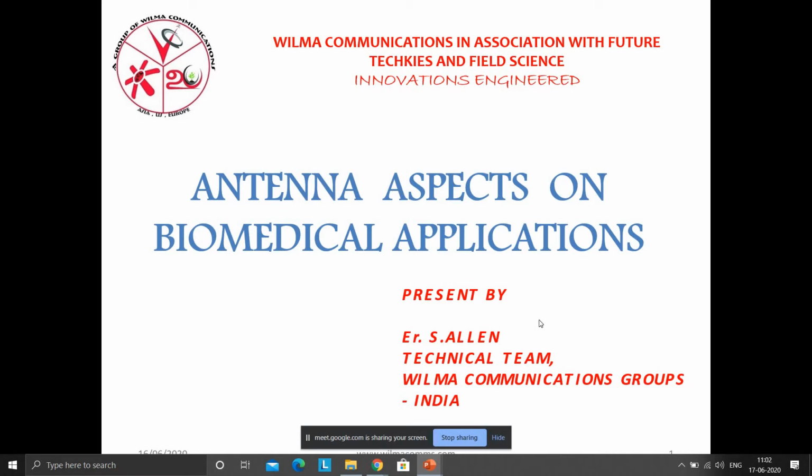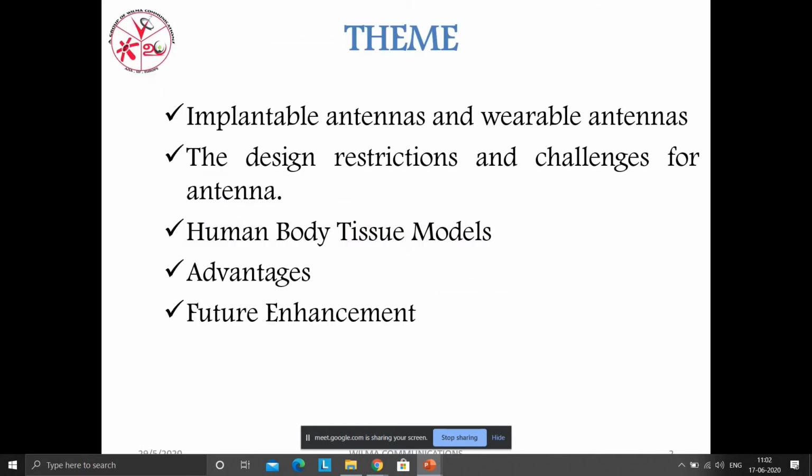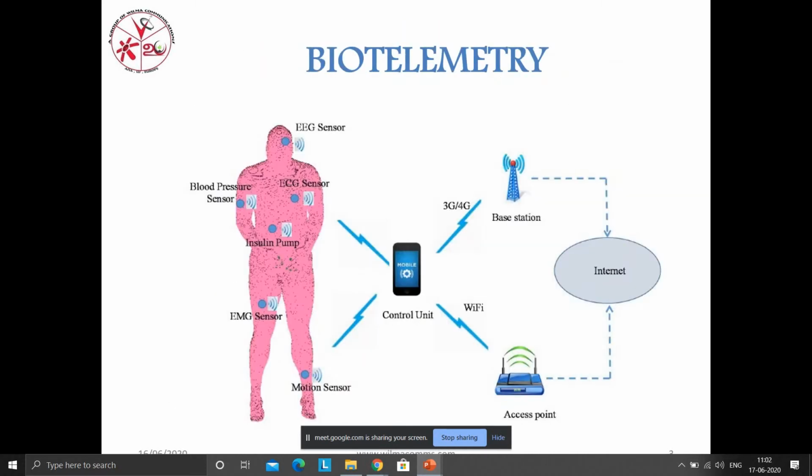Okay. Moving to the slide, here is the agenda. Here we are going to see about implantable antenna. What is an implantable antenna? What is a wearable antenna? And its challenges, and how they are going to be tested using human body modeling. And next, we are going to see about its applications, advantages, and future enhancement.